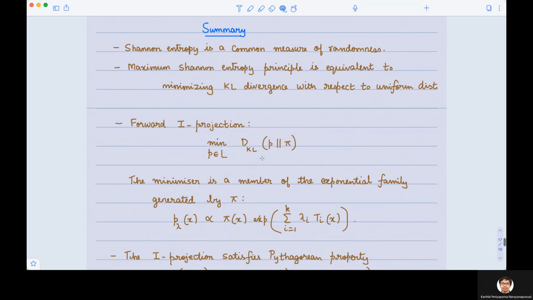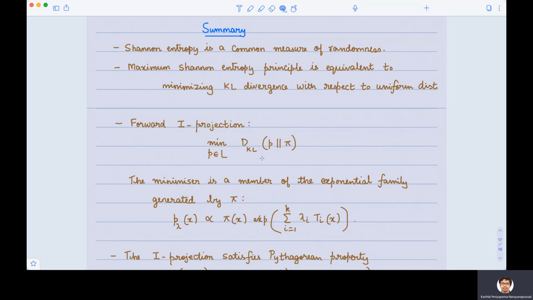So in summary, what we saw is that Shannon entropy is a common measure of randomness that is used in information theory. Maximum entropy principle is a principle that is typically used to find the unknown probability distribution using certain measurements. There are a certain set of measurements. A certain prior distribution needs to be updated in order to satisfy these measurements. What is the principled way to do that? If somebody asks you that question, one way to do it is through maximizing the Shannon entropy or equivalently minimizing